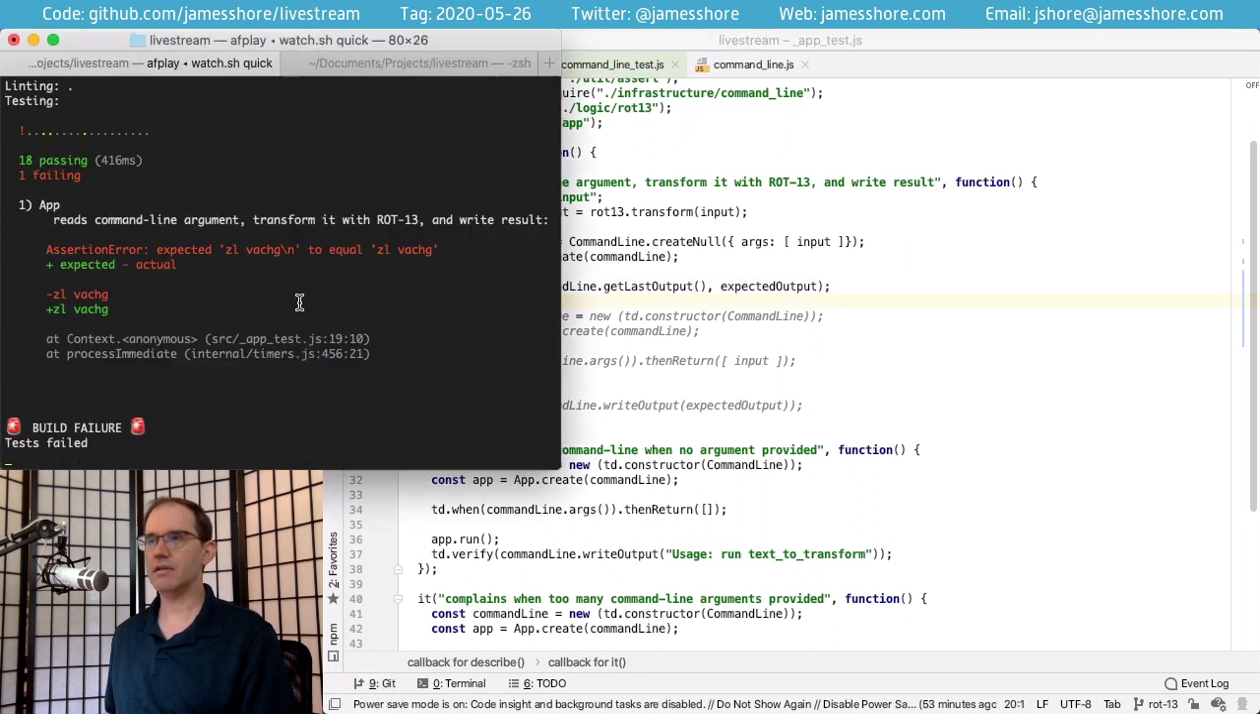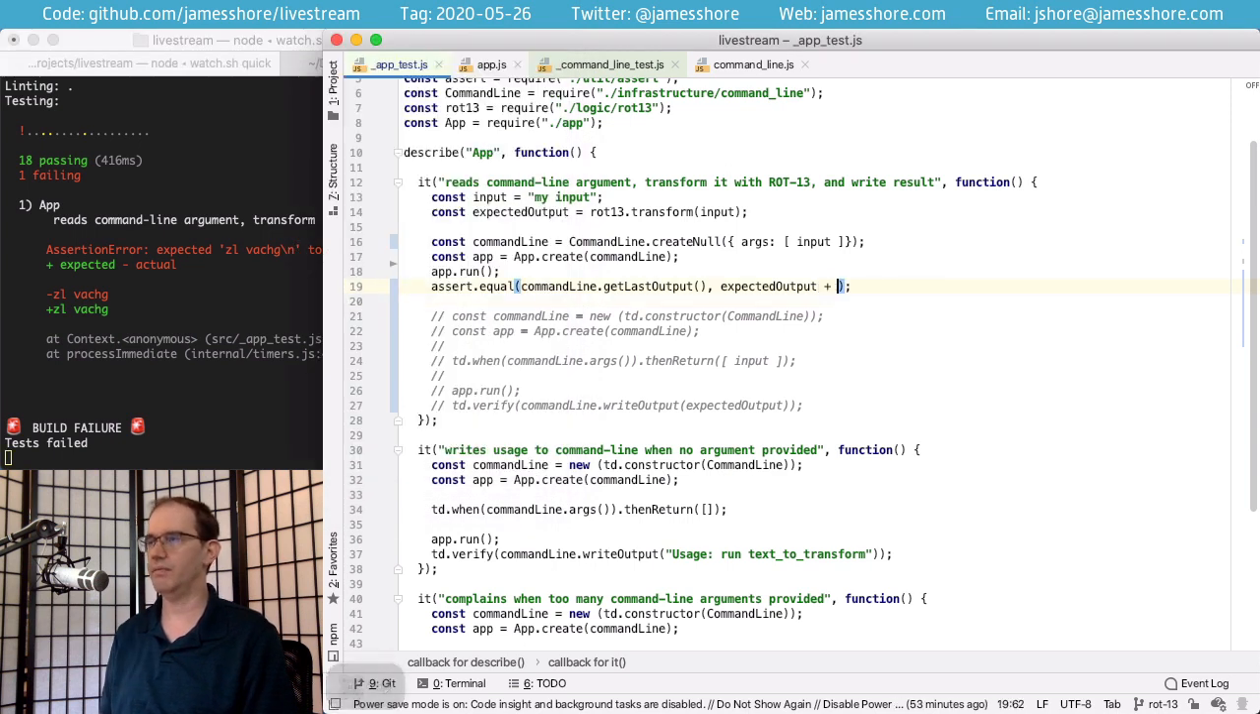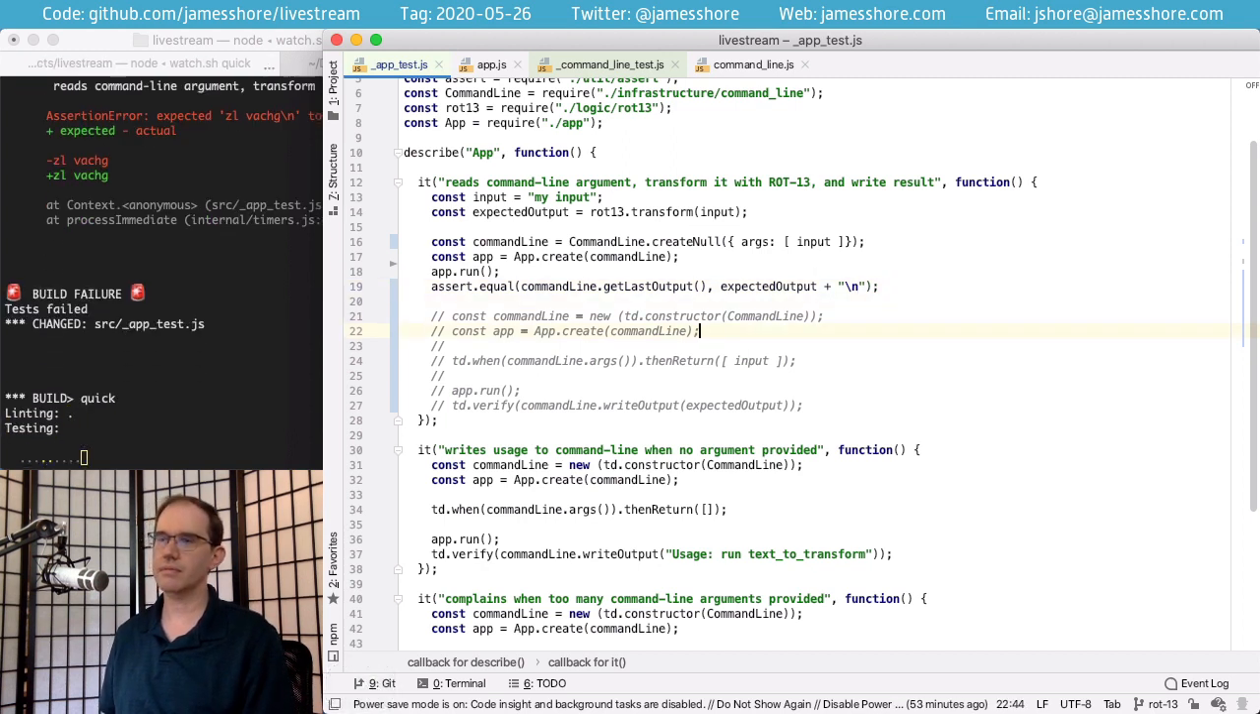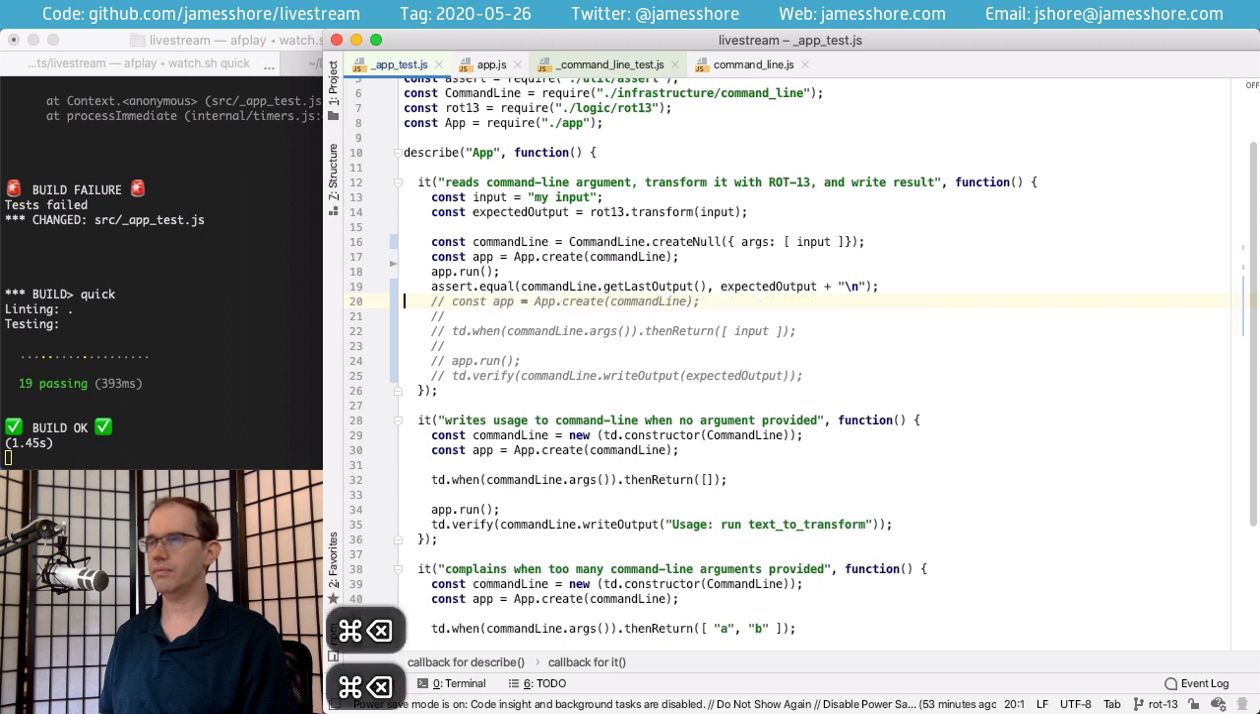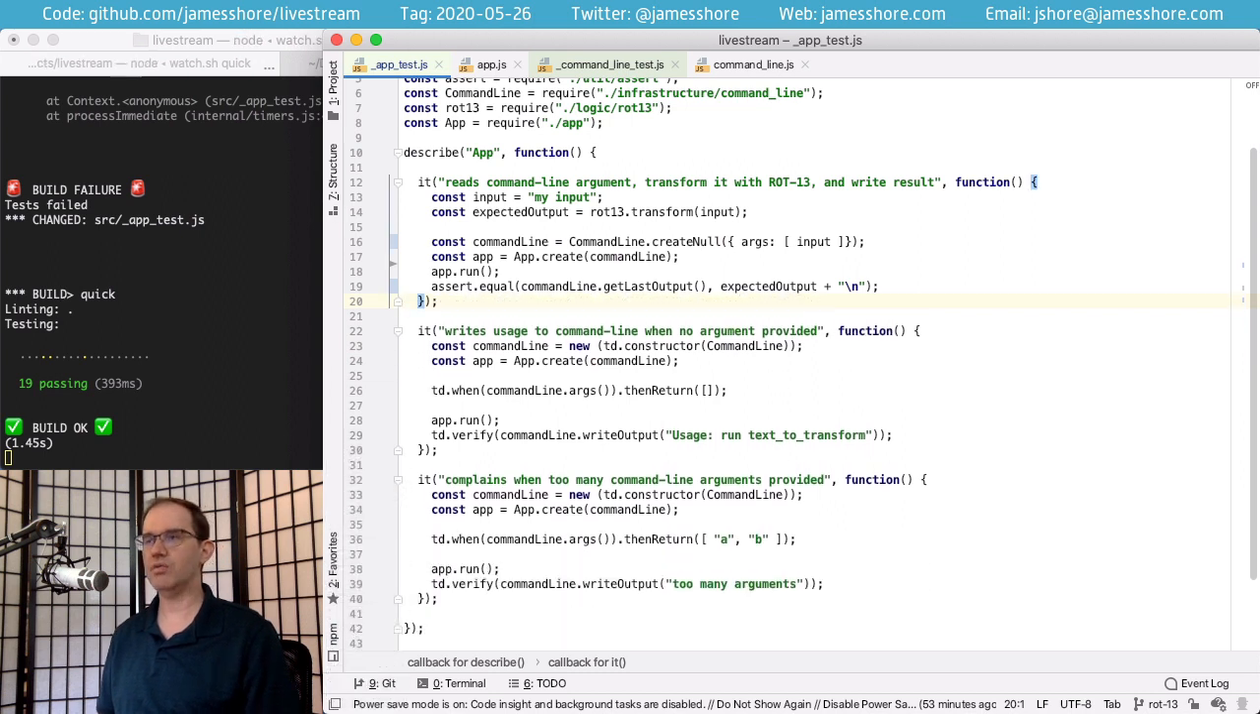And that didn't work because we're actually getting a carriage return on the end. So let's go ahead and add that in as well. That is the behavior we want. And there we go. That is what a nullable infrastructure version looks like.